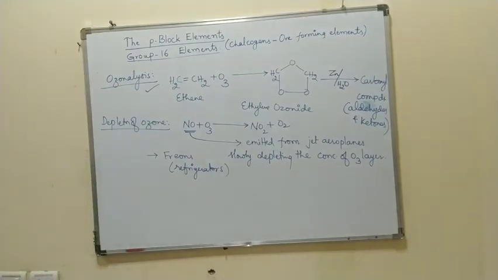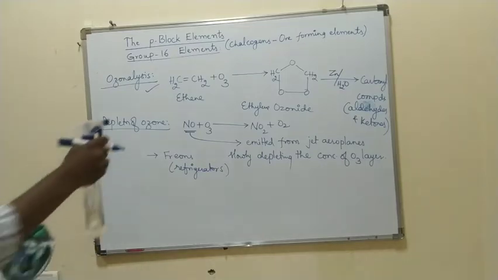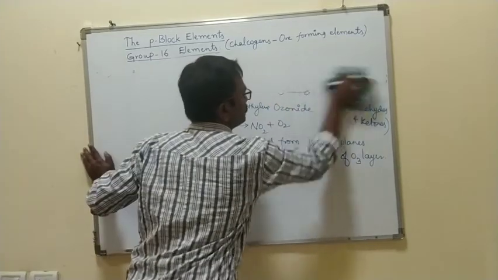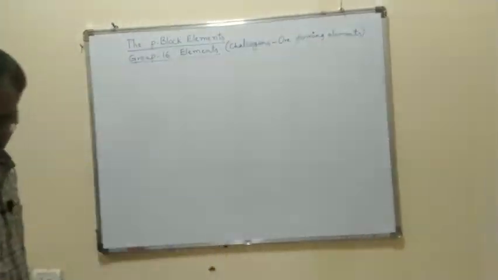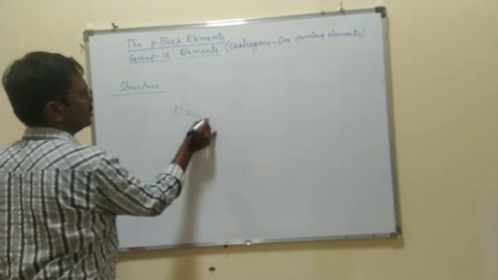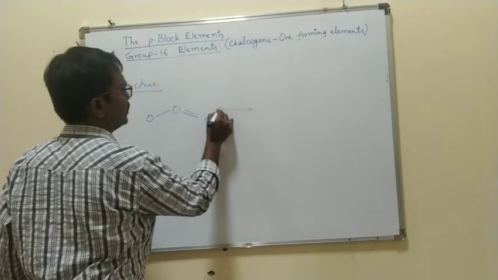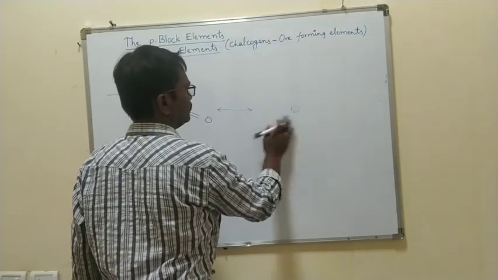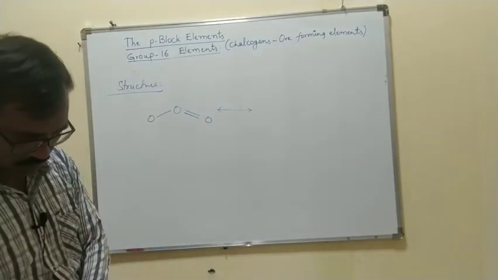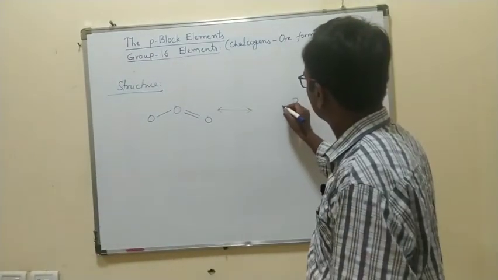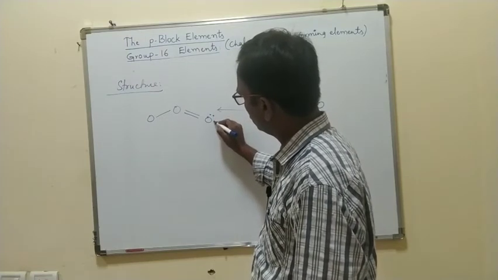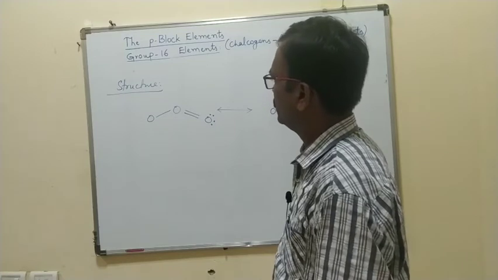Next one, structure of the ozone. When it is a double bond, I already told you this one has two lone pairs, right?